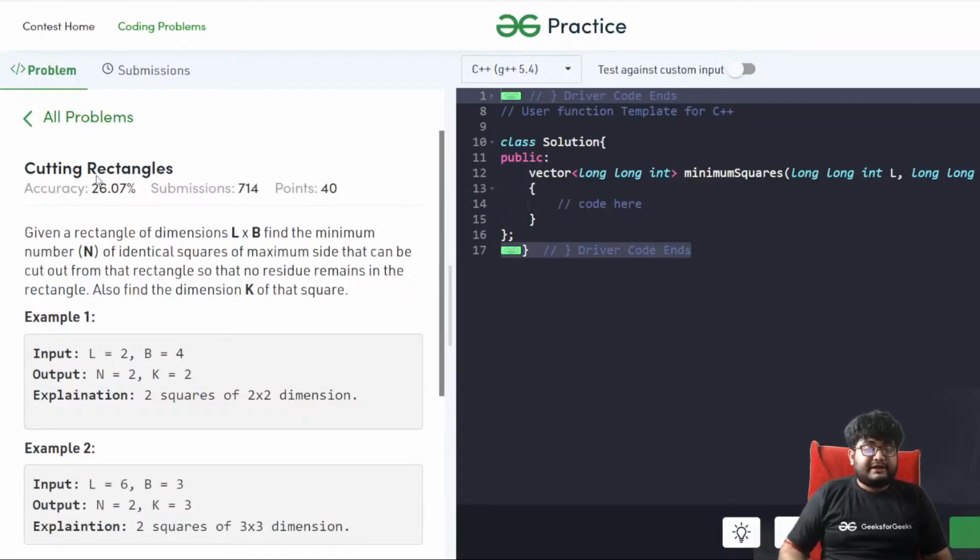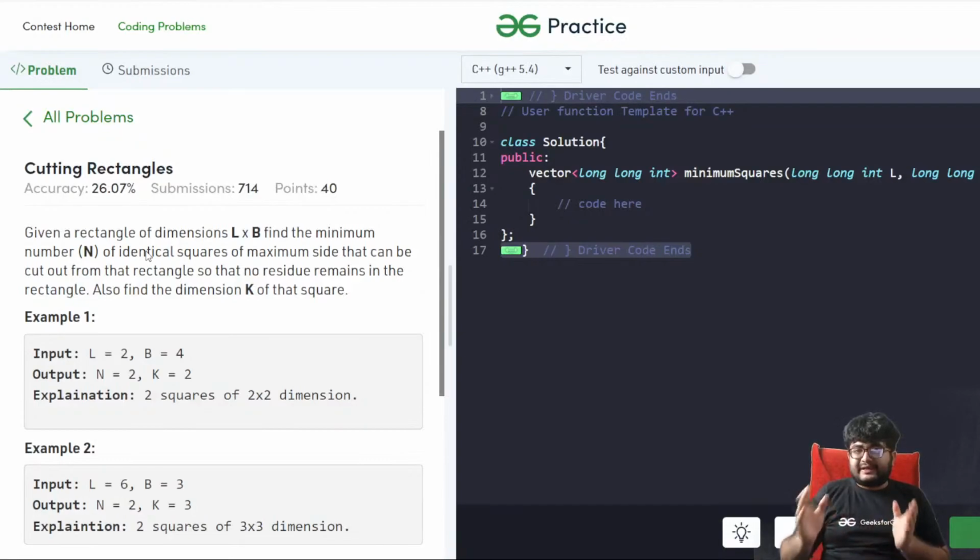So you have to solve the problem. The problem name is cutting rectangles. You're given a rectangle of dimensions L cross B. So the dimensions of the rectangle are L cross B. L is the length, B is the breadth, and find the minimum number n of identical squares of maximum side that can be cut out of the rectangle so that no residue remains in the rectangle. You also have to find the dimension of that square, that is k.